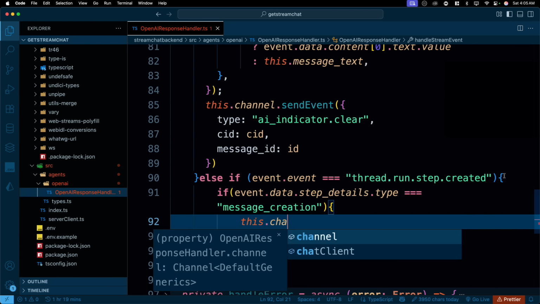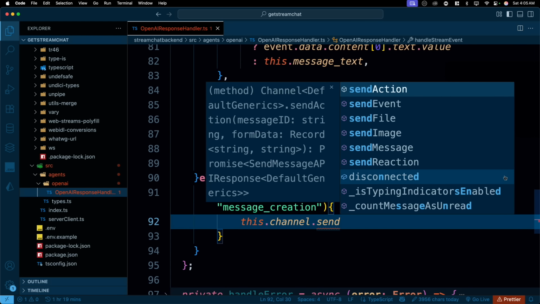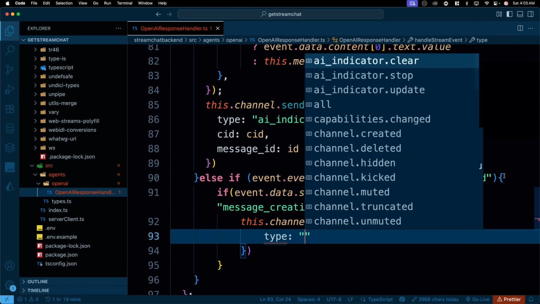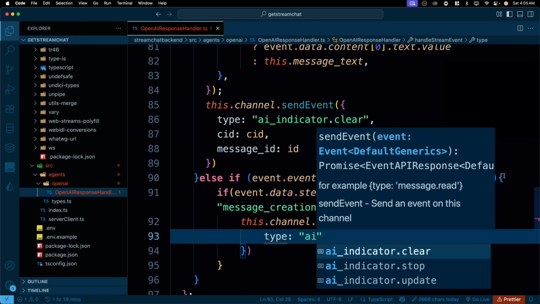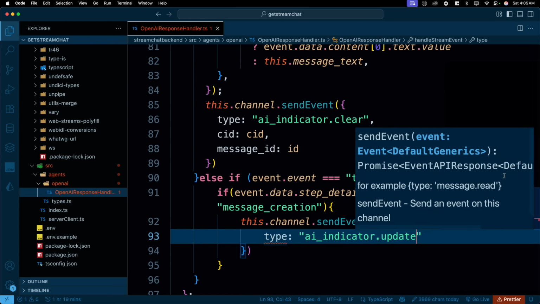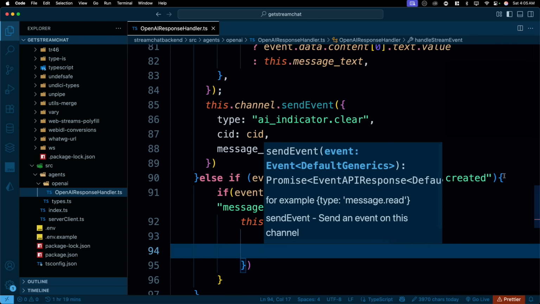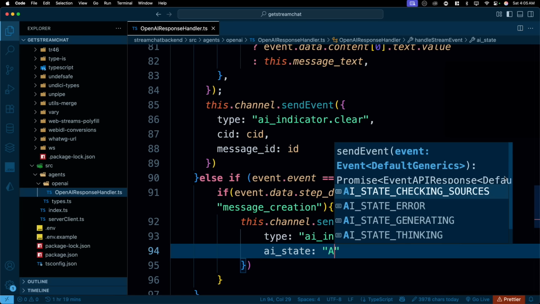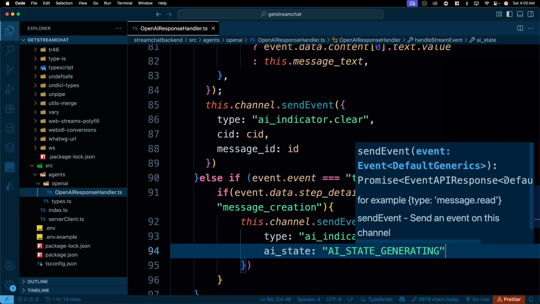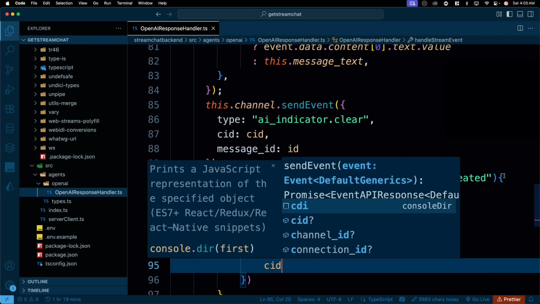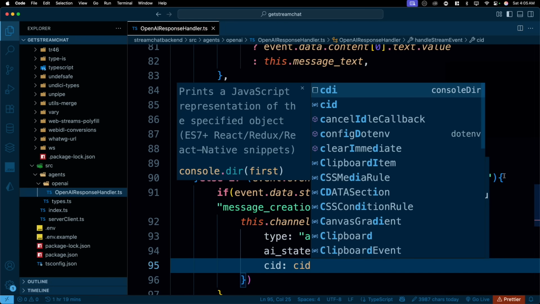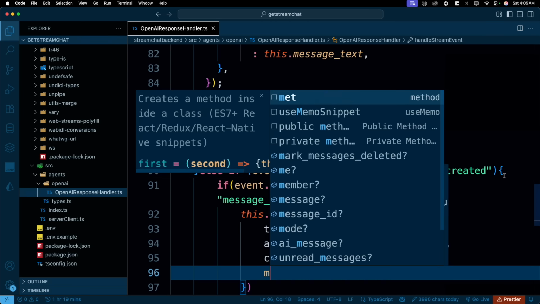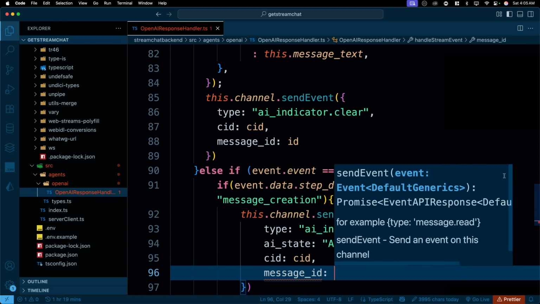So this.channel.sendEvent. What is the event that you want to send? Again, we want to send the type first, that is, what type of event is being created? And this one is AI indicator update. Good enough. And then we are sending the AI state as well. The state that we have is AI is generating, still maybe doing a web search. And the CID, which is going to be cid. And we also need to send the message ID, which is just the id.